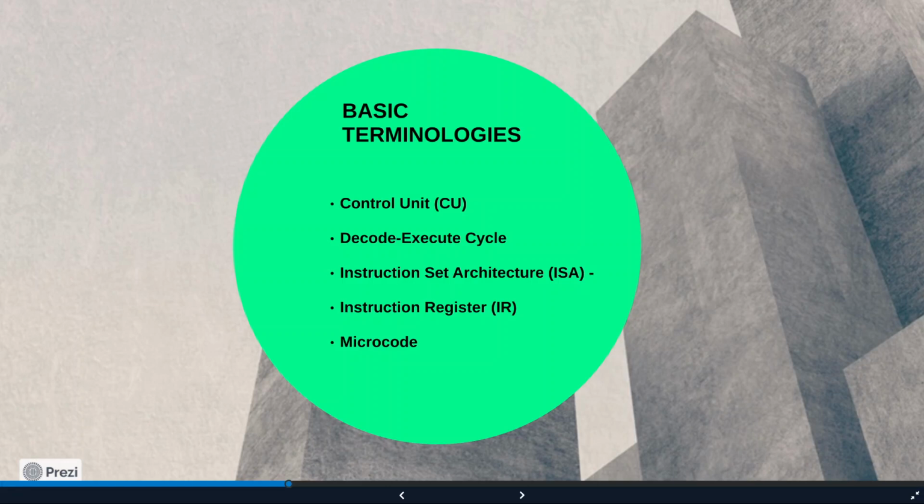Next up, we have the fetch decode execute cycle. It is the basic operational sequence that the control unit follows to execute instructions. Now, this cycle mainly consists of two steps. First one, decoding the instruction, and second is executing the instruction. It is as simple as that.